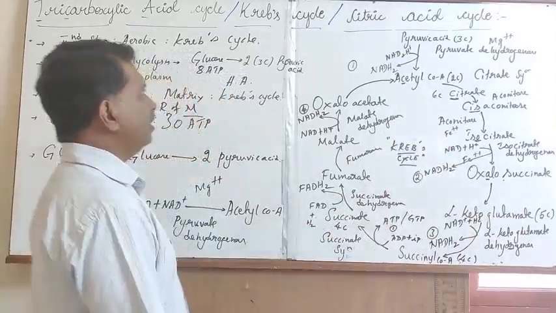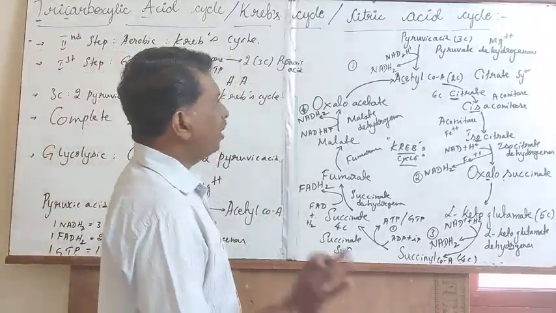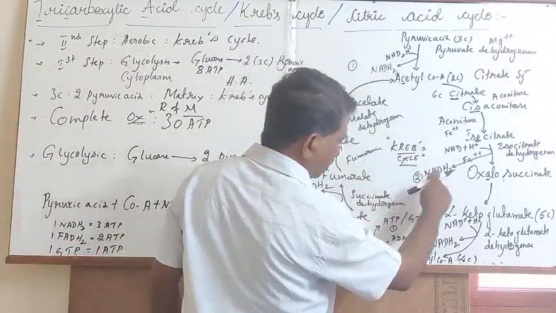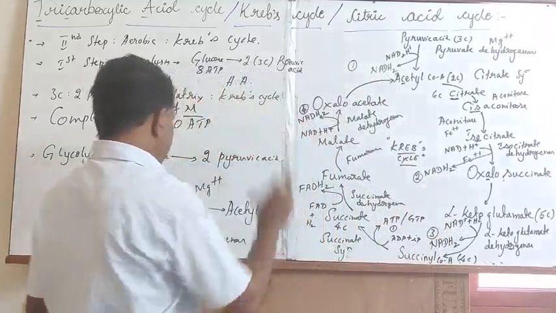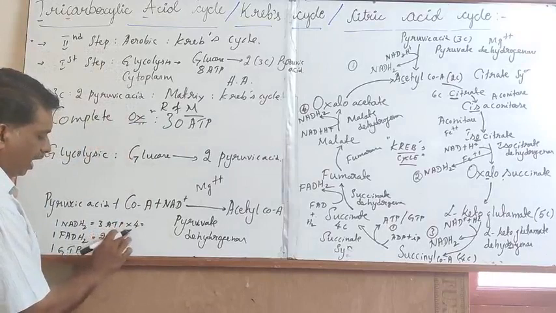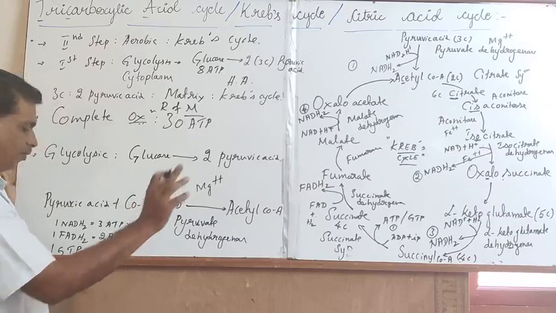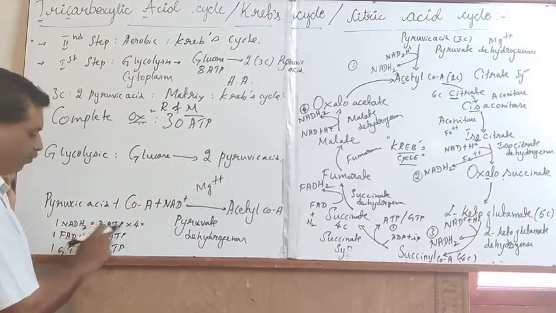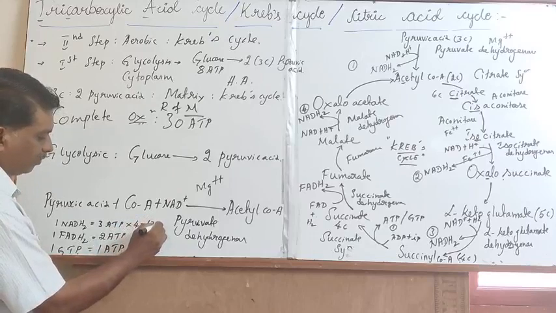During the course of the Krebs cycle, it is evident with the biosynthesis of 4 molecules of NADH2. This is first, this is second, this is third, and finally this is the 4th NADH2. 1 molecule of NADH2 is equal to 3 molecules of ATP, 4 into 3, resulting in the formation of 12 molecules of ATP.